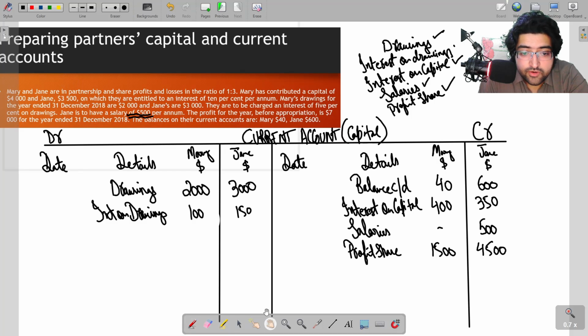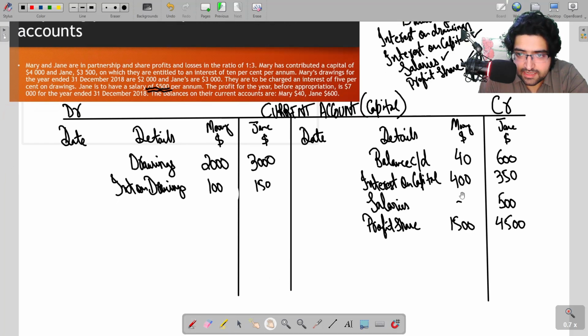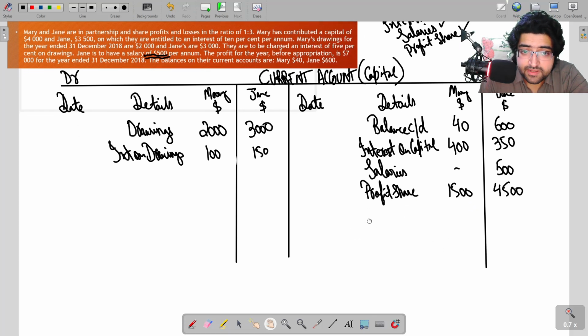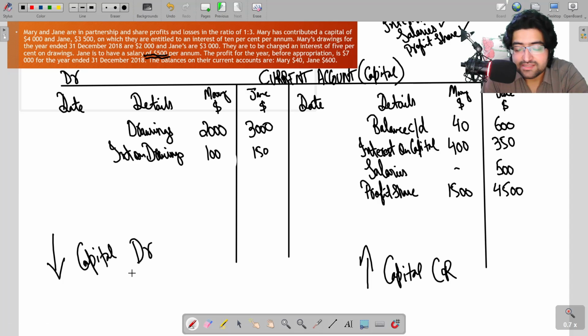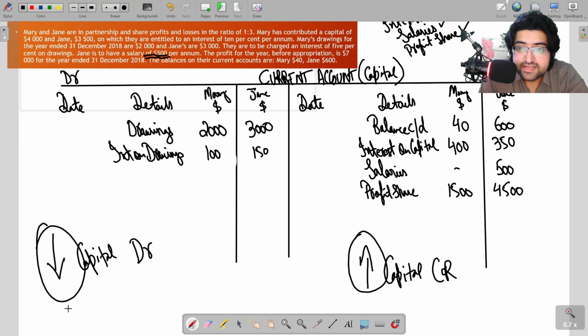Drawings and interest on drawings are on the debit side, and everything else, which is interest on capital, salaries, and profit share, are on the credit side. Keeping it simple, remember, things that increase the partner's capital in the business are recorded on the credit side of the current account, and things that decrease the capital of the partners in the business are recorded on the debit side. Because you know from double entry, capital when it increases is recorded on the credit side, and capital when it decreases is recorded on the debit side. Now let's balance this T account.